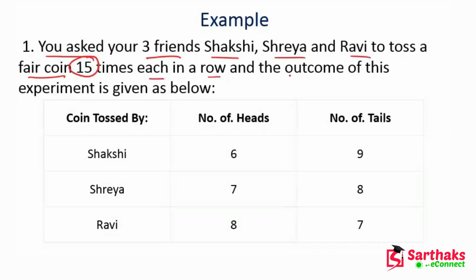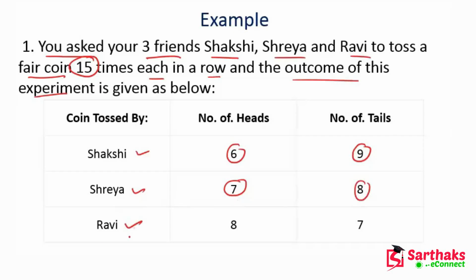In Sakshi's tosses, the number of heads out of 15 is 6 and the number of tails is 9. For Shreya, the number of heads is 7 out of 15 and the number of tails is 8 out of 15.